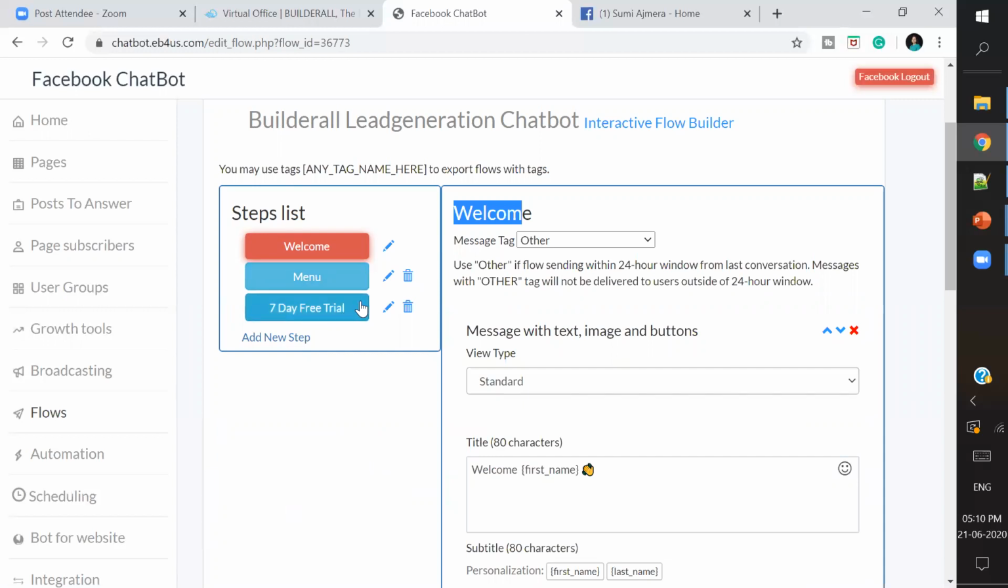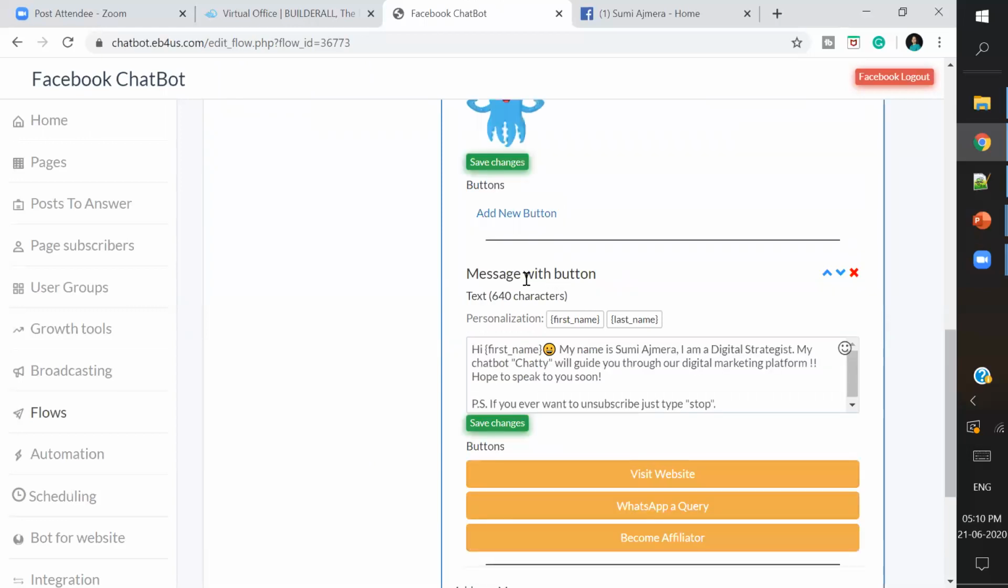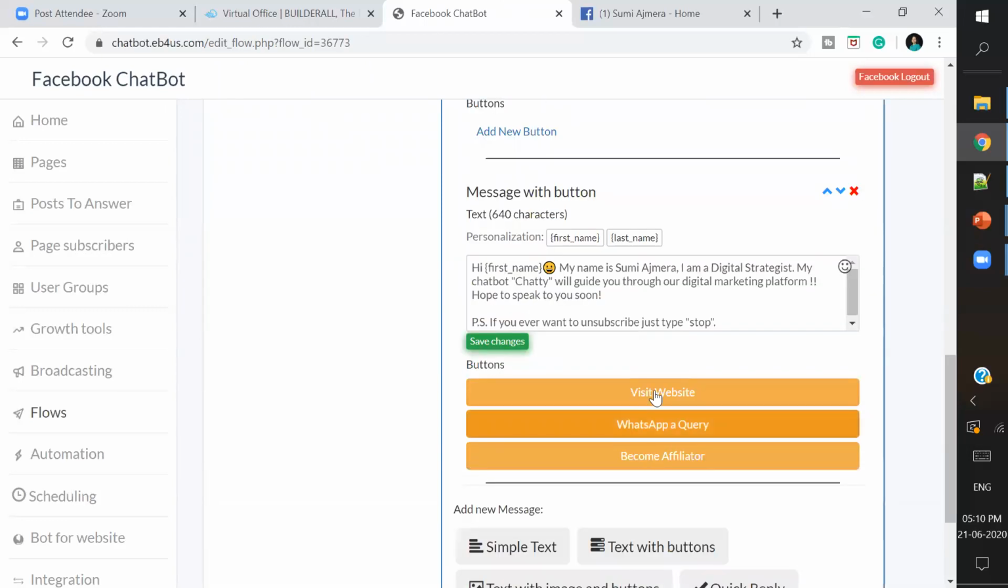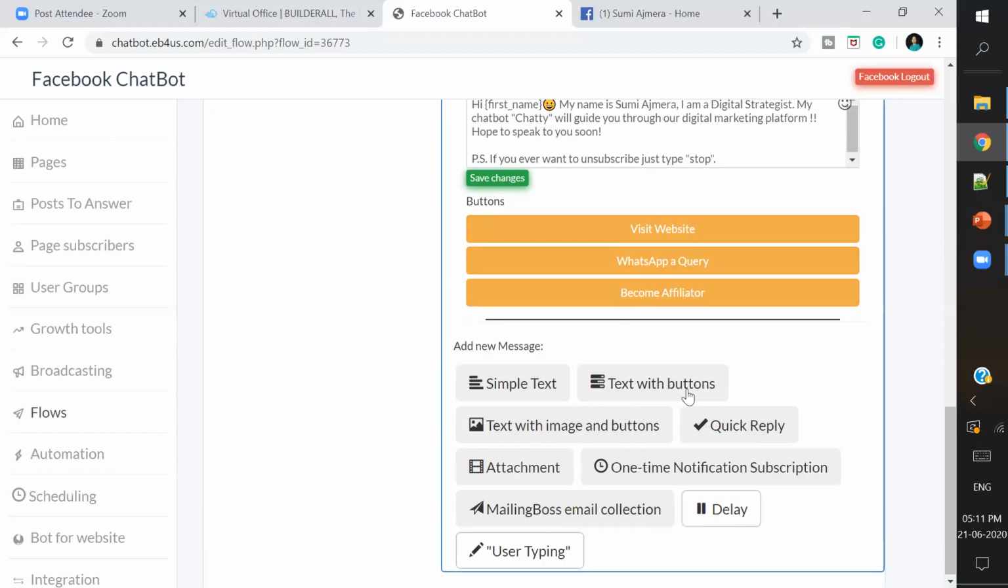By default, if some person is joining my page and typing in something, they first get a welcome message. After that, if they respond, next what they will be getting is these particular buttons. I can add, delete, and edit all these messages. So it's very user friendly. We can definitely do it as quickly and seamlessly as possible.